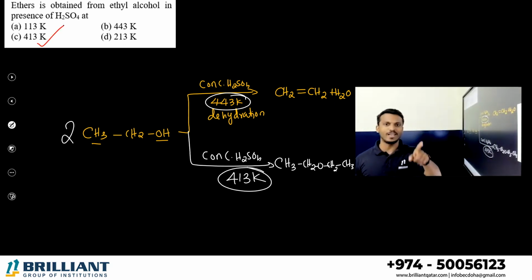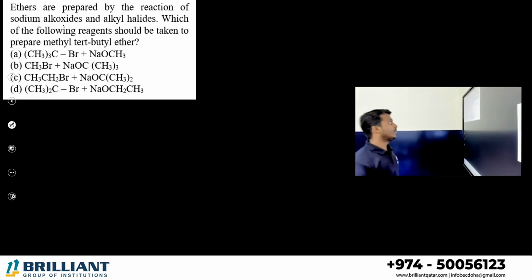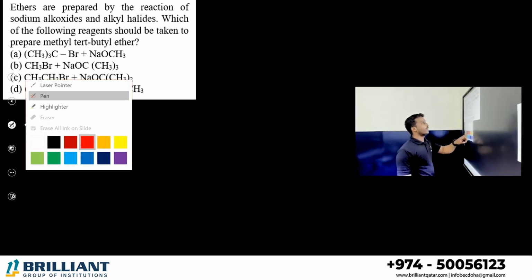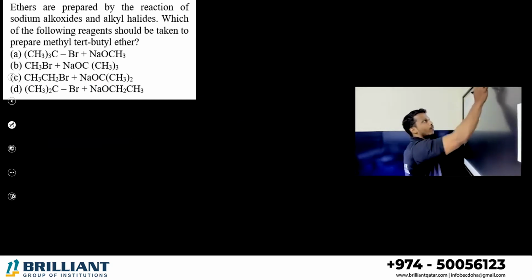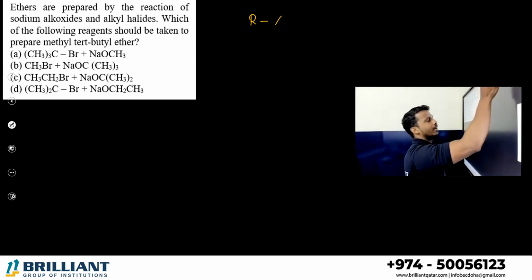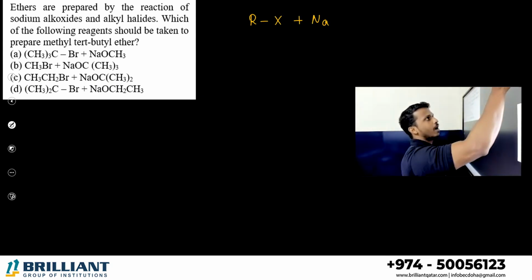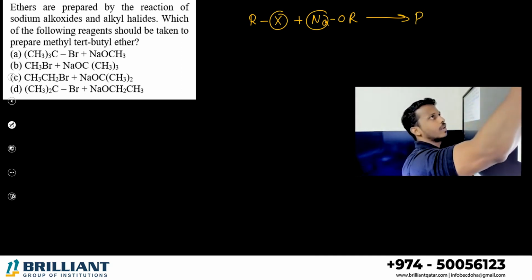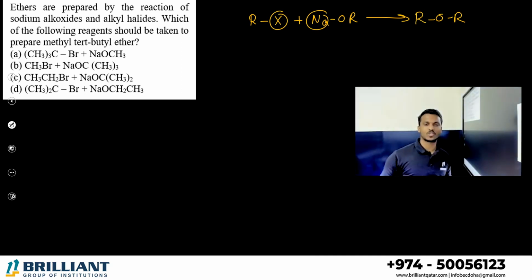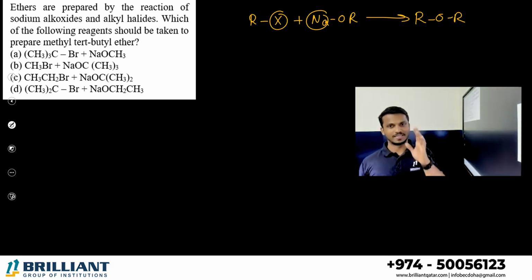Okay, 413 Kelvin. Ethers are prepared by the reaction of sodium alkoxide and alkyl halide. You know, Williamson synthesis. When a haloalkane is treated with the sodium alkoxide, what will happen? Sodium halide will eliminate. You will get ROR ether. This is called Williamson ether synthesis.